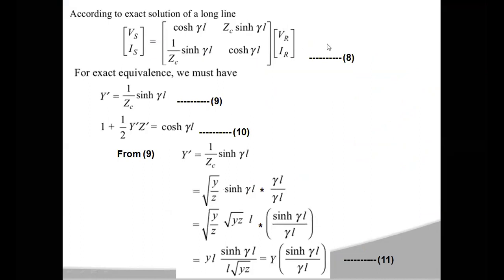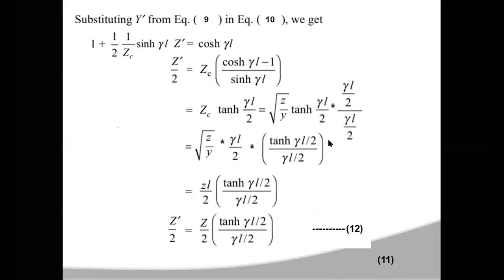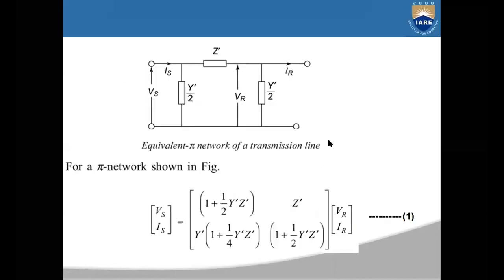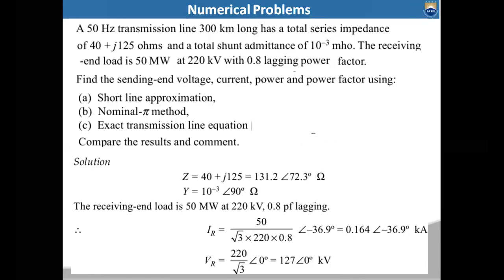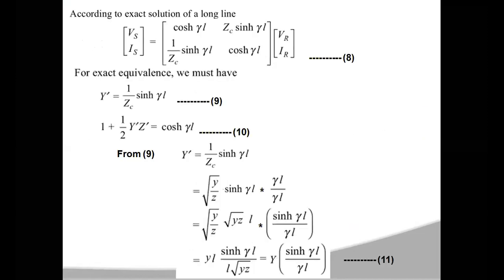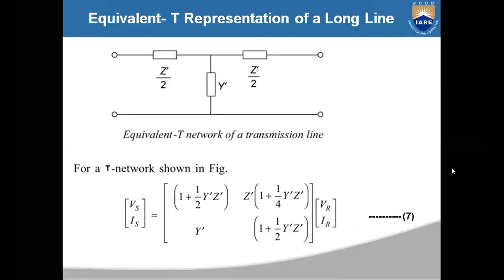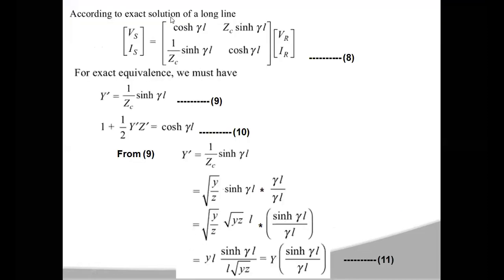Now again you compare the 7th and 8th equations. In the 7th equation, y dash is the C value. So y dash is equal to sinh gamma L by ZC. Let us call it the 9th equation.